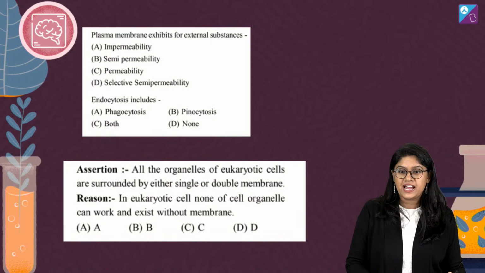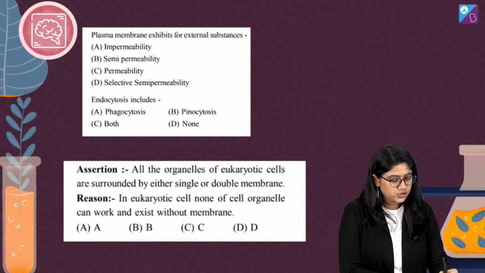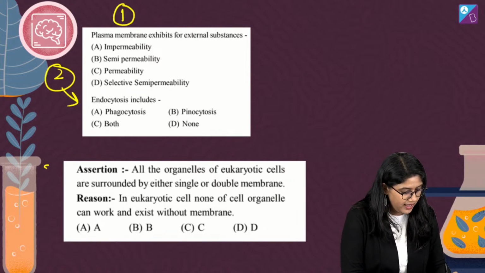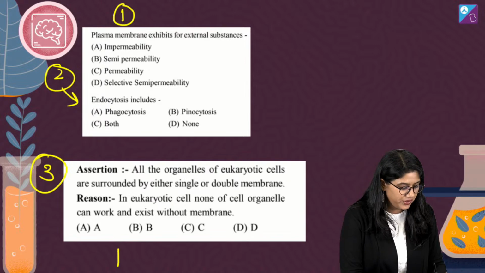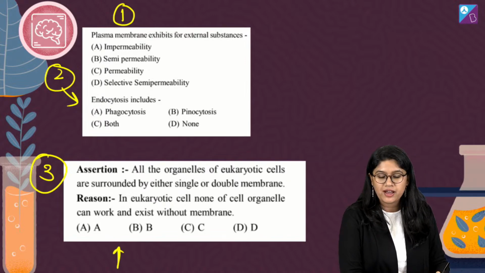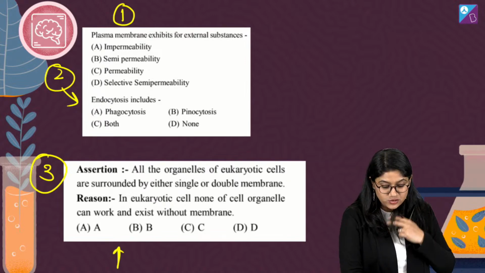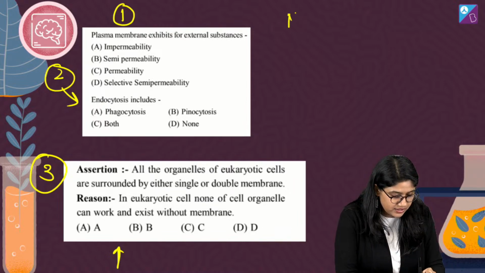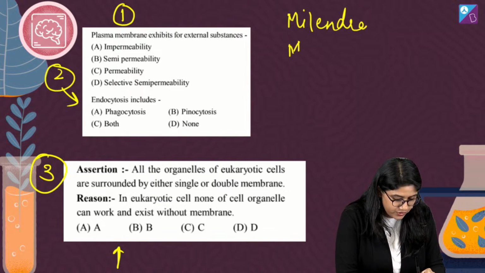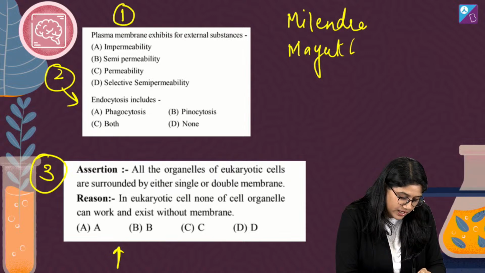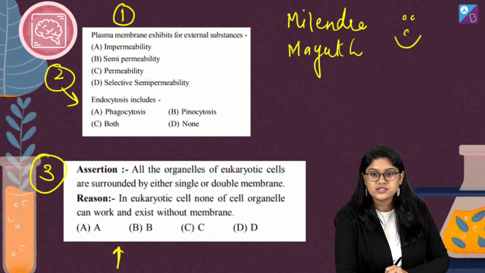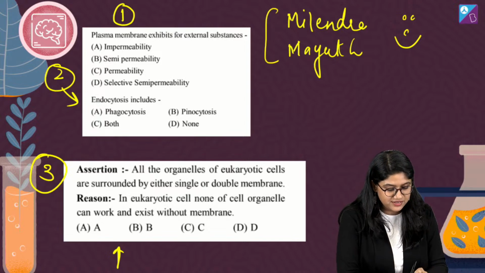Here we have the homework question that we had discussed the other day. We had three questions: question number 1, question number 2, and question number 3. Of course the options were not there, but you have written down the answer. There are 2 students who gave the correct answer. We have Milinder, congratulations and thank you so much for taking all the effort, and Mayuk. Congratulations, you gave the correct answer, so very good.